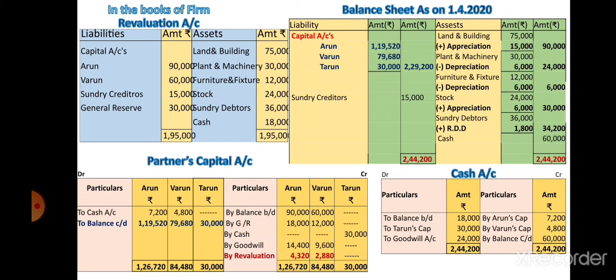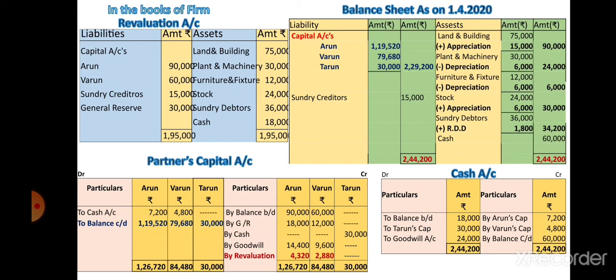Plant and machinery at rupees 24,000. Now the old amount is 30,000. Here the amount is reduced. The plant and machinery value decreases, meaning 24,000 is the amount.